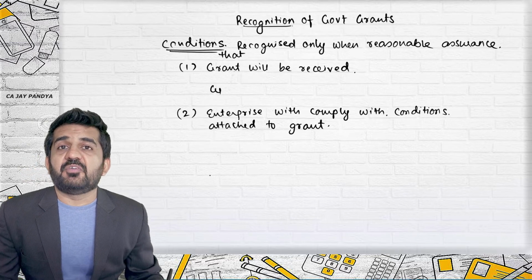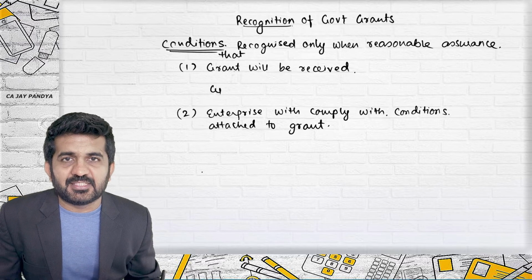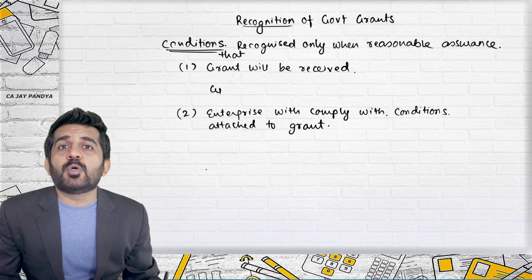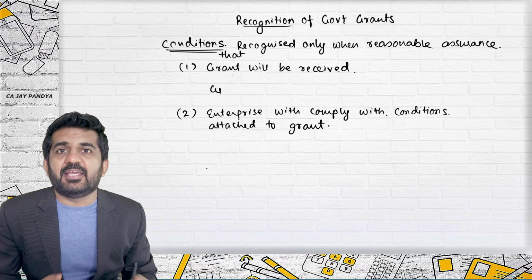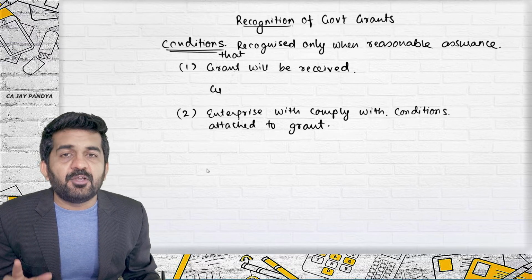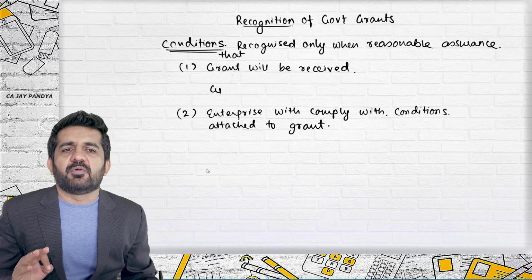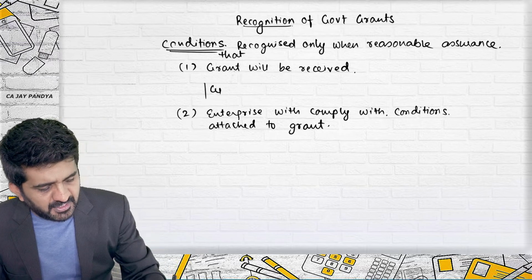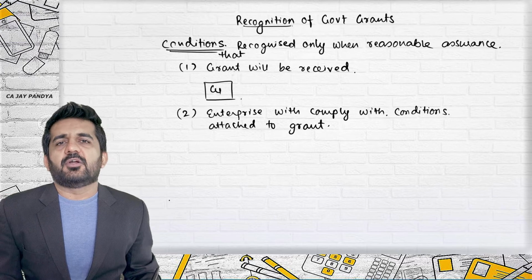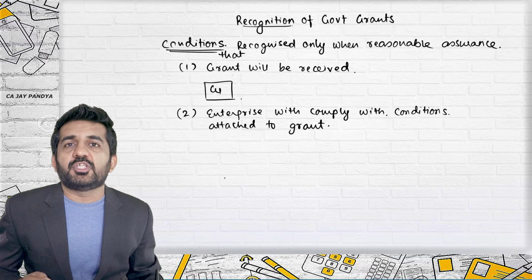Say government is giving 5 crore rupees to all pharmaceutical companies to construct a building, as we have taken in the example, to those who have 5 acres of land or those who are ready to purchase 5 acres of land in a nearby area. Is your company in a position to purchase 5 acres of land, or does it have 5 acres of land? The answer is no. You should not recognize this government grant. Which condition should be satisfied, one or both? Both conditions should be satisfied to recognize a government grant. These are the criteria for recognition of government grant.